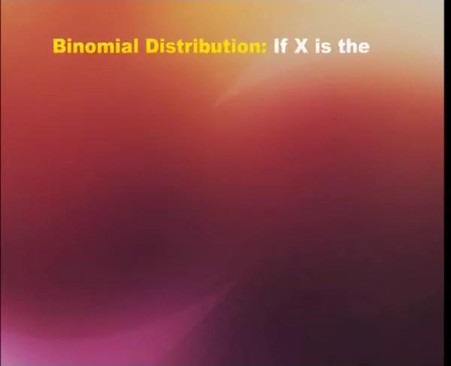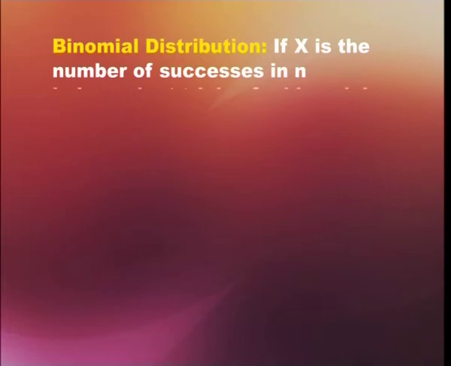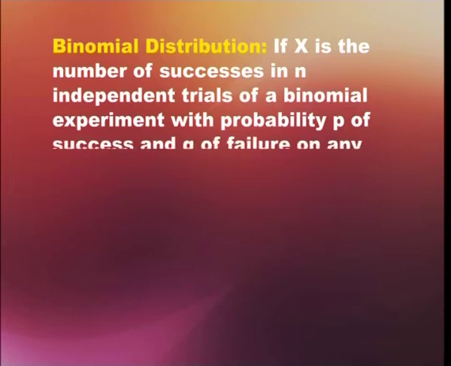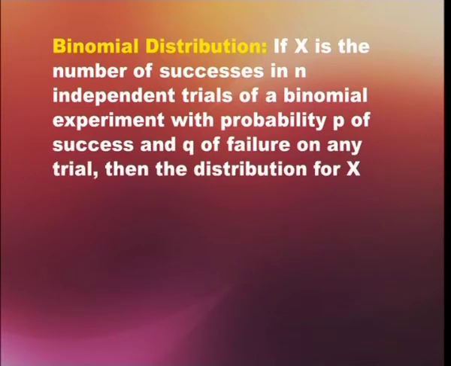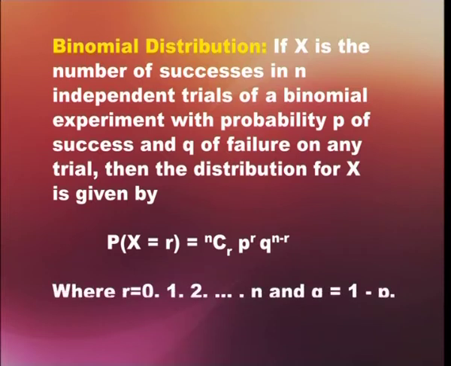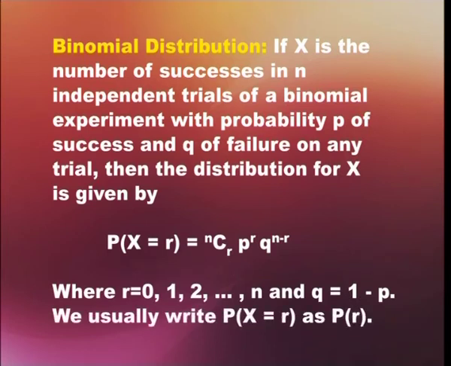Binomial distribution. Now, let us see how the binomial distribution can be put. If X is the number of successes in n independent trials of a binomial experiment with probability small p of success and small q of failure on any trial, then the distribution for X is given by the probability of X equal to r, which is equal to nCr times p to the power r times q to the power n minus r, where r equals 0, 1, 2, and so on up to n, and q is equal to 1 minus p. We usually write the probability of X equal to r as the probability of r only.